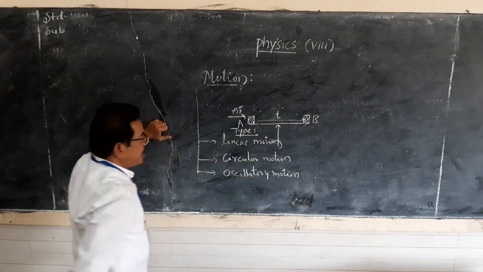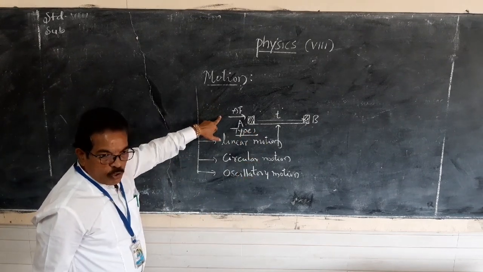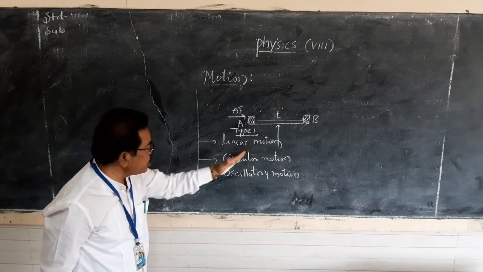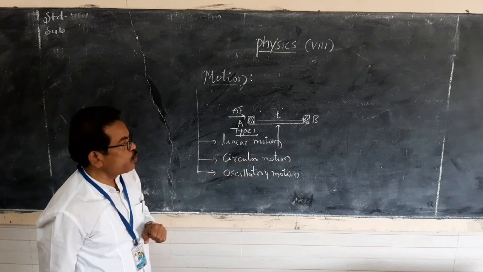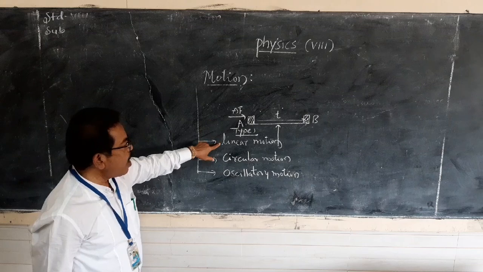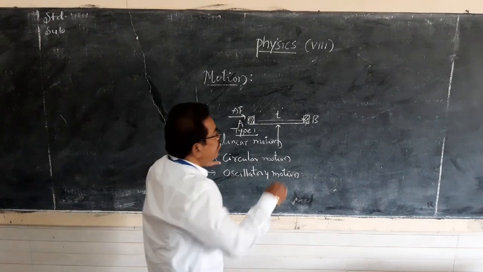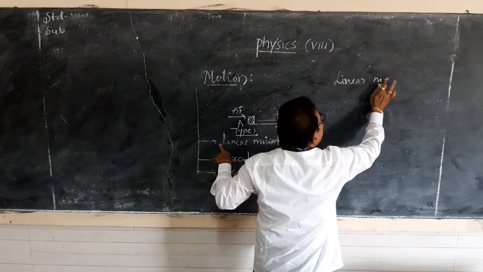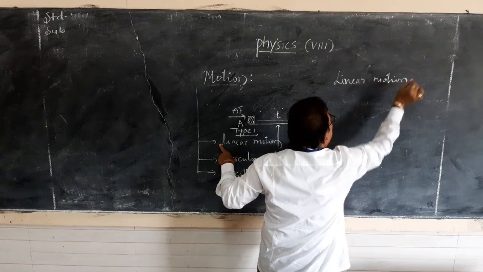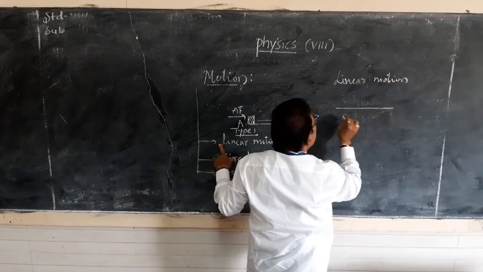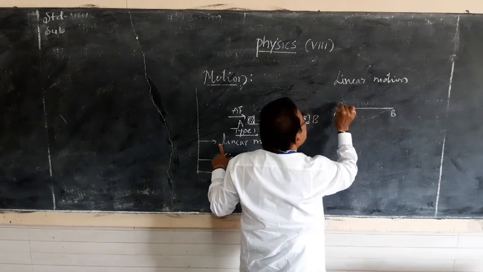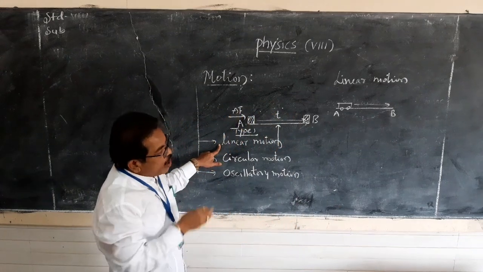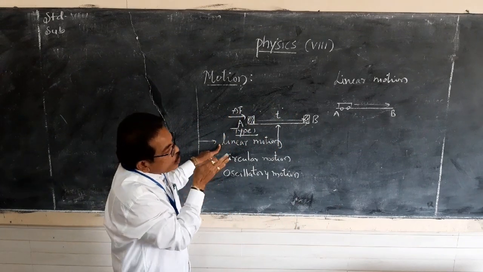See, we have defined motion, then we have classified motion as linear motion, circular motion and oscillatory motion. Let us define them one by one. What is linear motion? For example, here we represent a straight line AB. Here one vehicle is moving towards B. Observe the diagram. In what way is that vehicle moving? It is moving towards B.